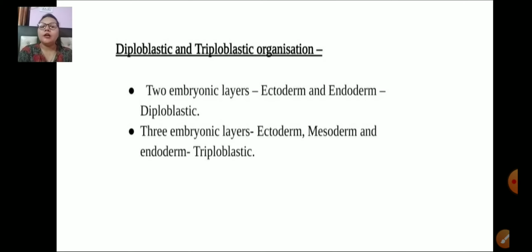These are the basic germ layers, which are embryonic layers present in organisms at the embryonic stage. In diploblastic organisms, there are two germ layers: ectoderm and endoderm. In triploblastic organisms, they bear three germ layers: ectoderm, endoderm, and mesoderm.